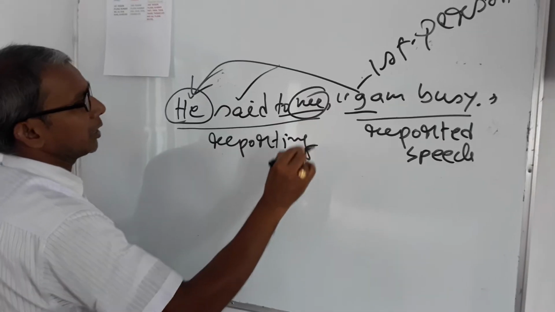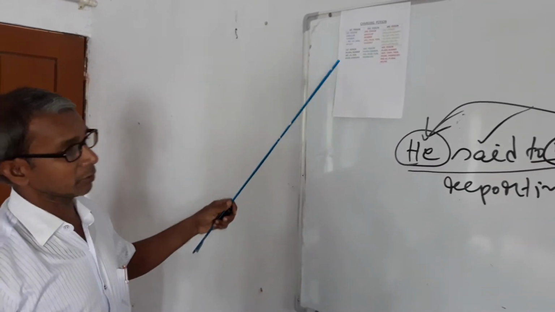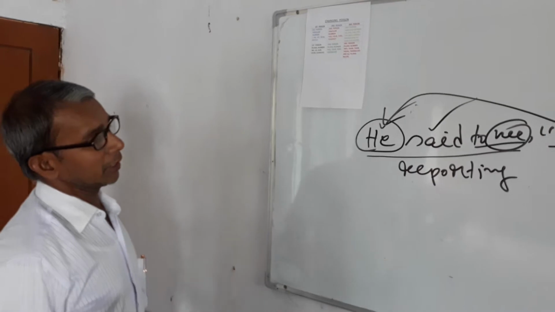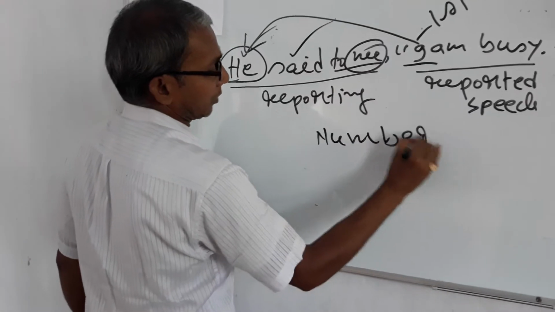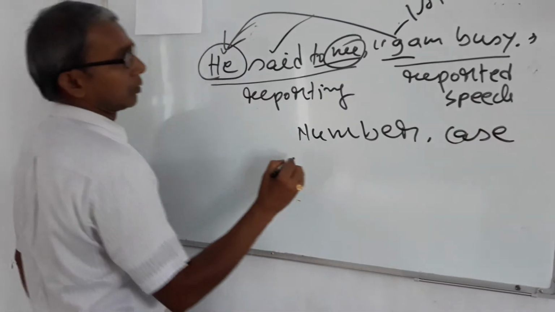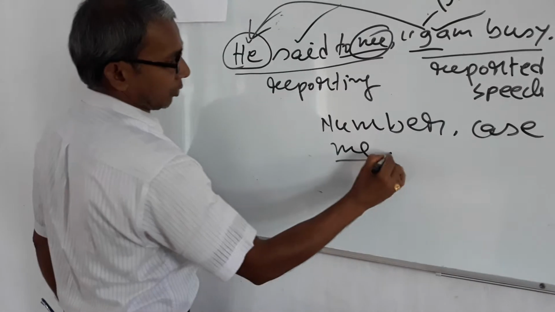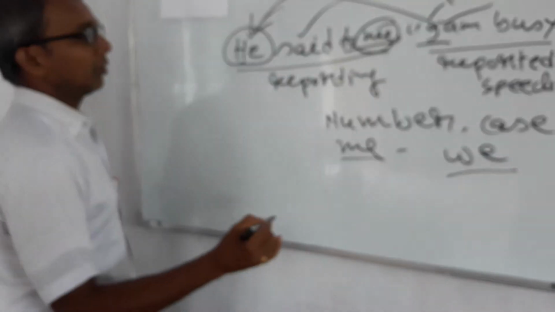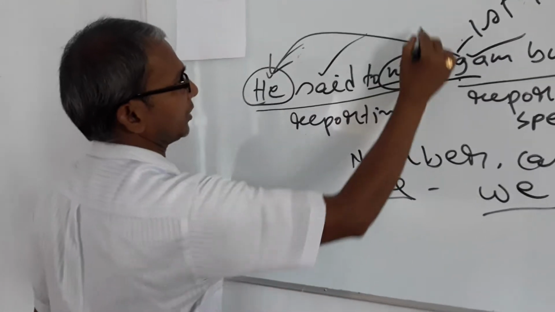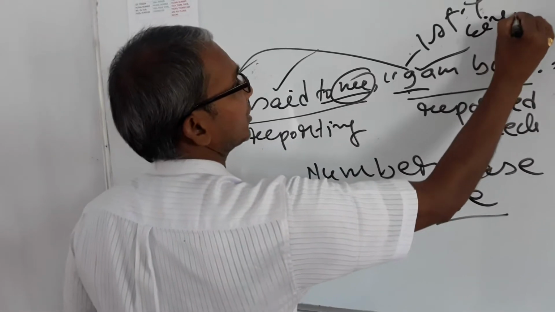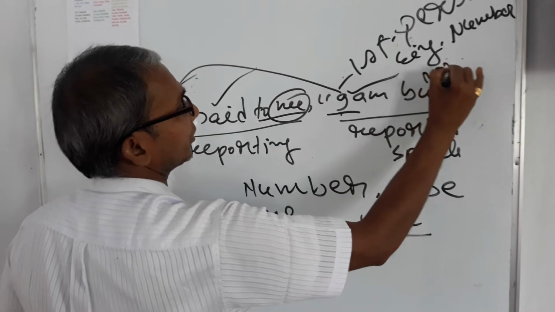Here I have to say that first person is not only I. In the box there are ten first person forms. There is a clear distinction among them: differences of number and case. I is first person, and me is also first person. We is also first person. But what is the distinction among them? I is first person, singular number, and nominative case.